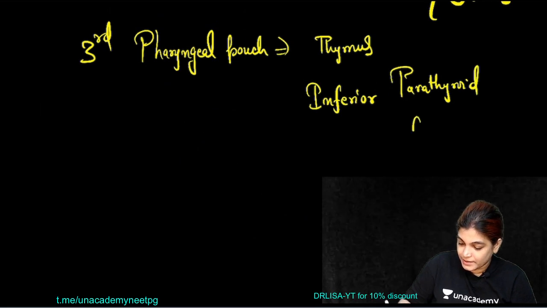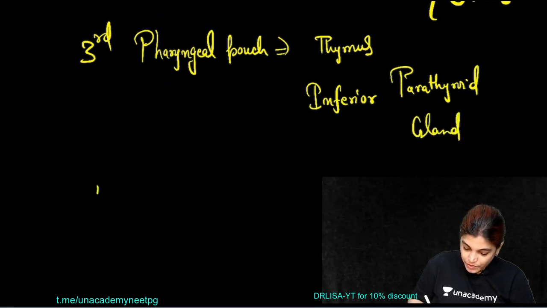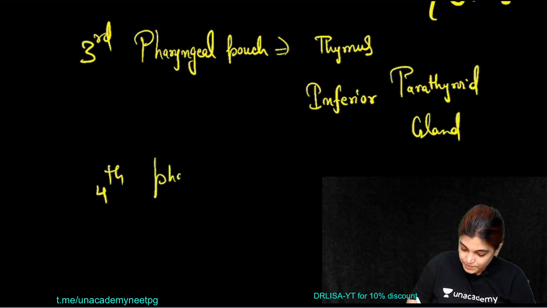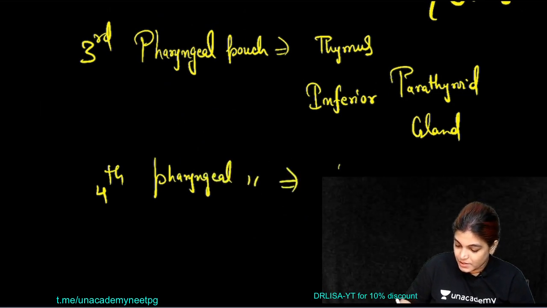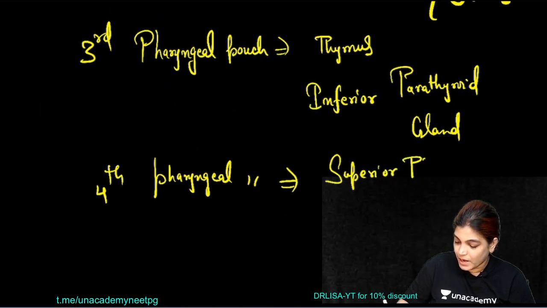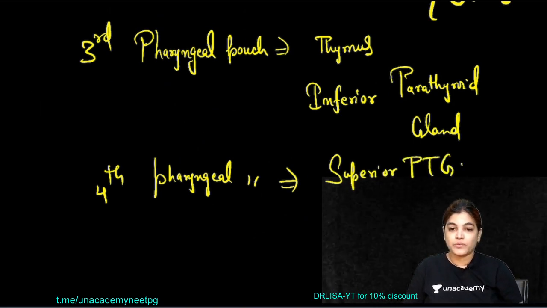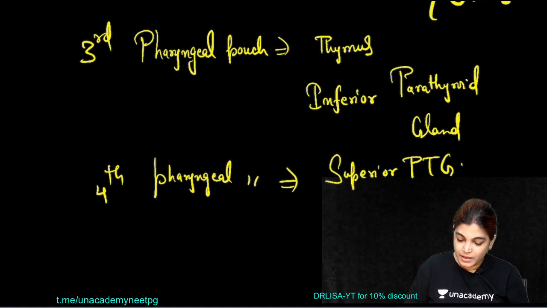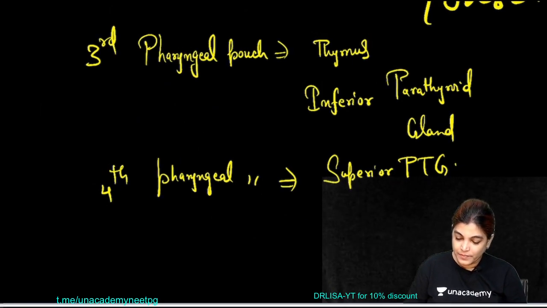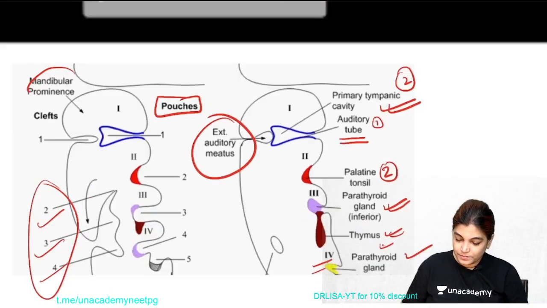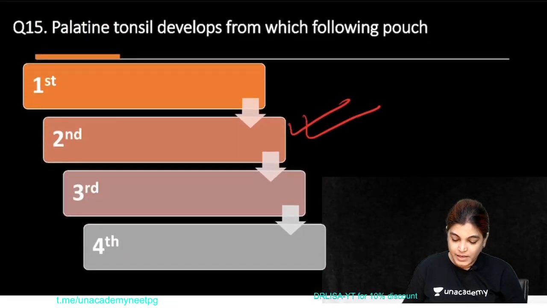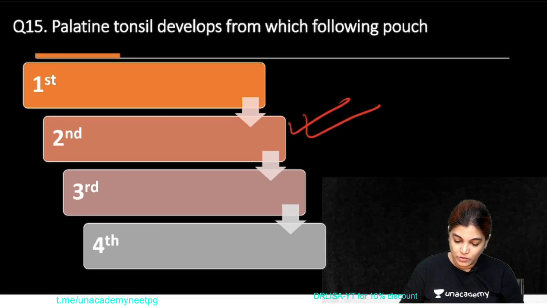And from the fourth pharyngeal pouch, the structure arising is the superior parathyroid gland, PTG in short form. So yes, we are done with this. The correct answer, as I have already marked, is that the palatine tonsil develops from the second pharyngeal pouch.